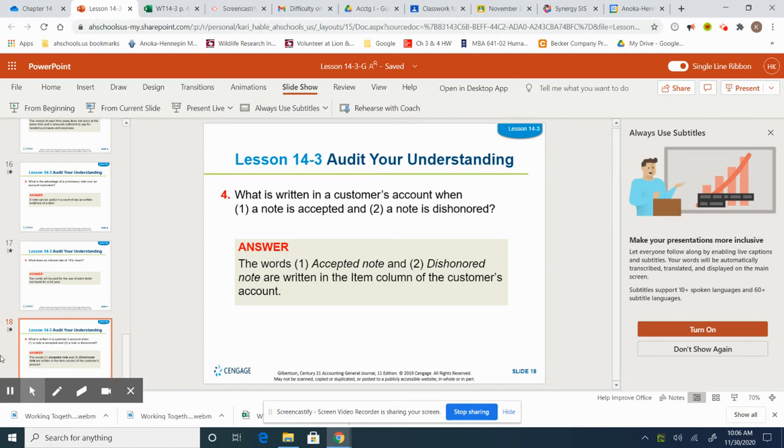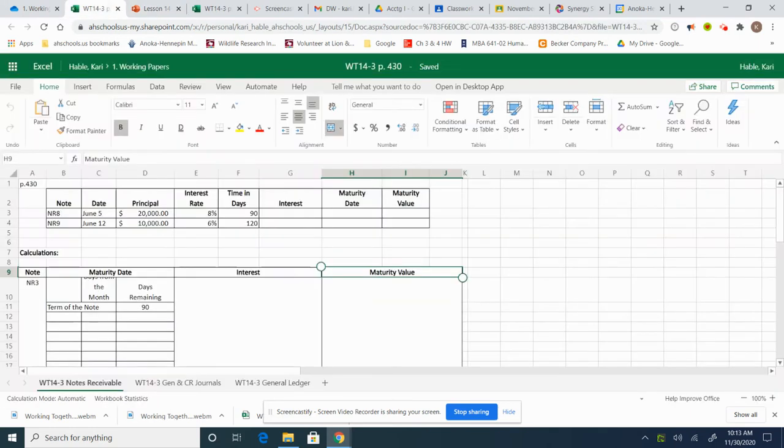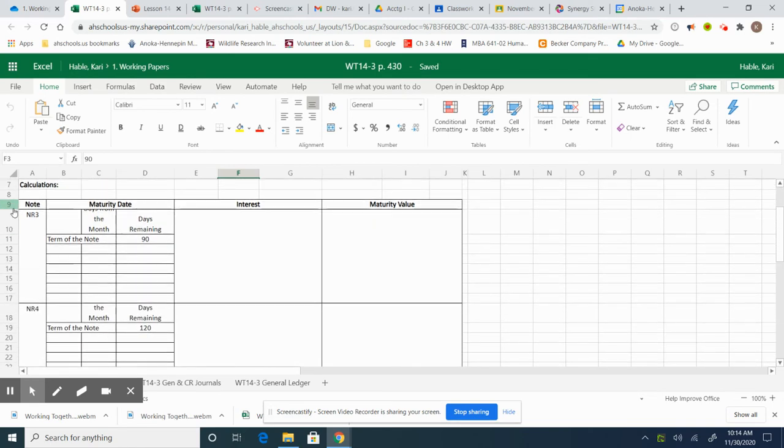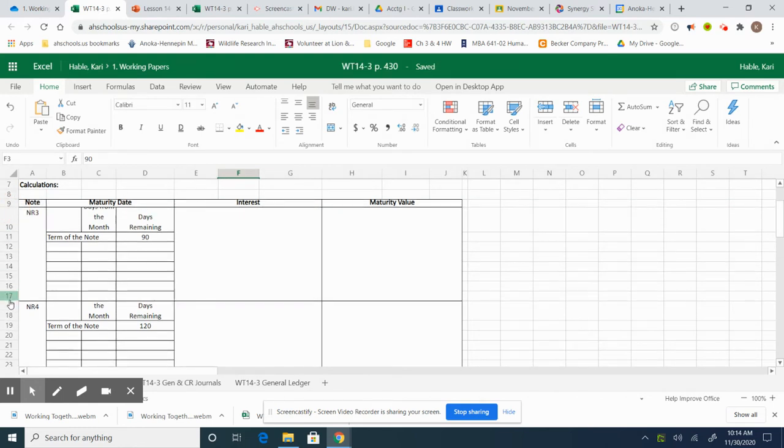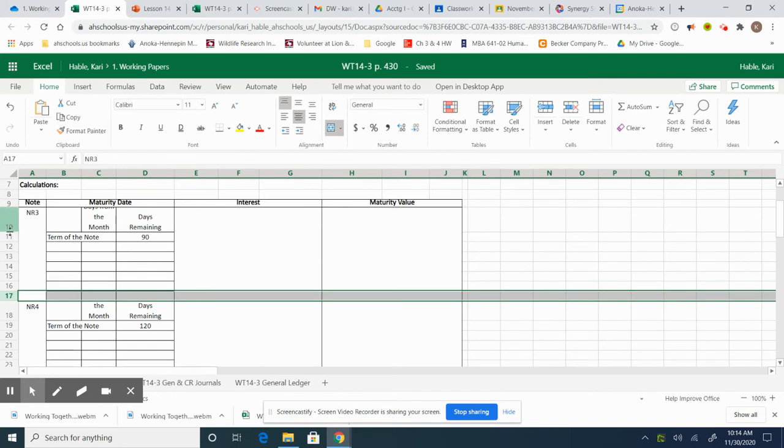Let's look at the work together, page 430. For each of the following notes, calculate the maturity date on the note and the interest on the note and the maturity value. So we have an 8% interest rate and a 6% interest, 90 days and 120 days. So we have to look at, for some reason I can't see it all. Let's make sure.